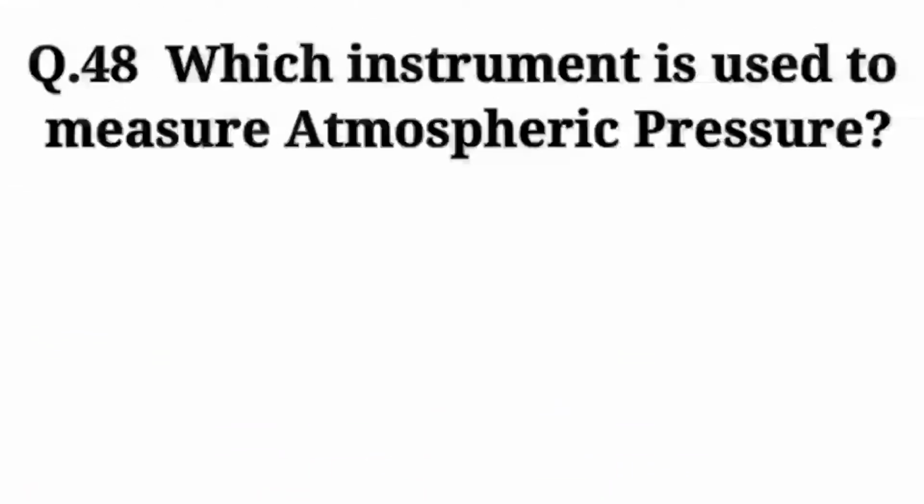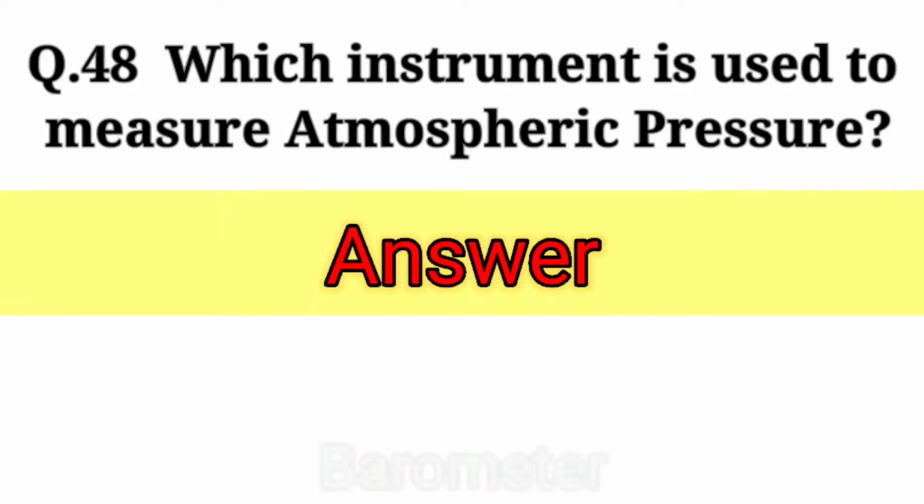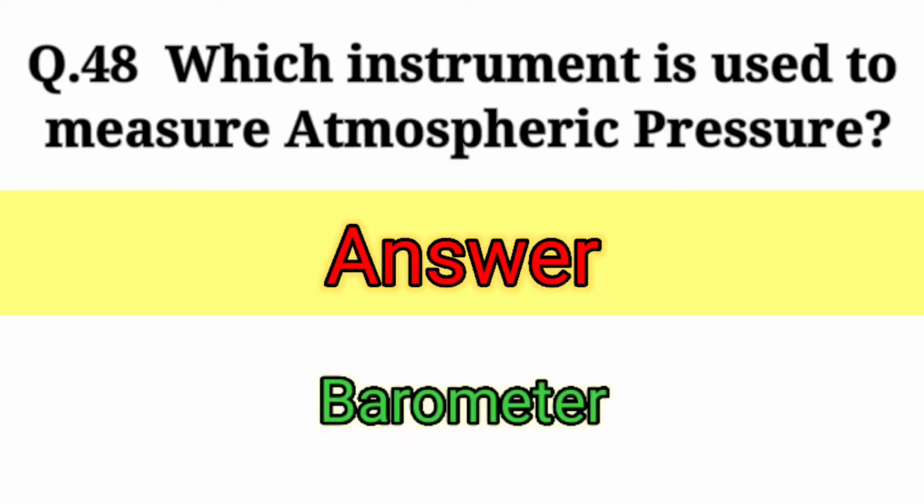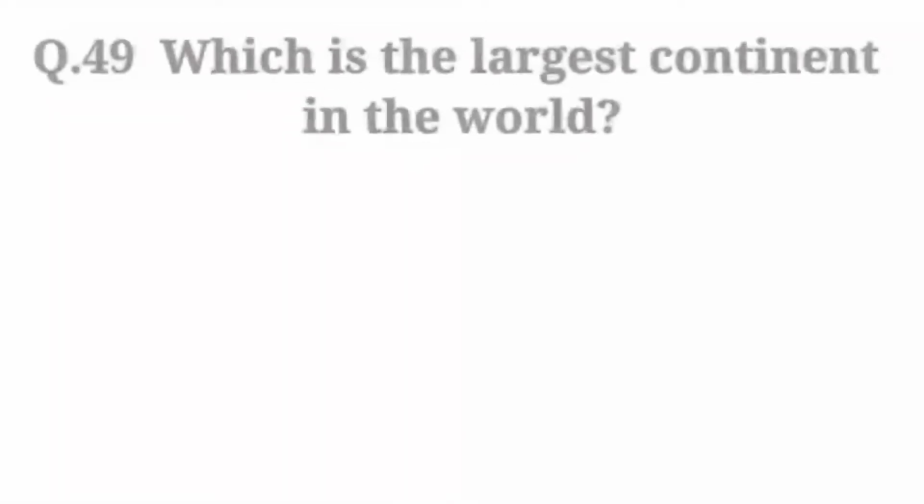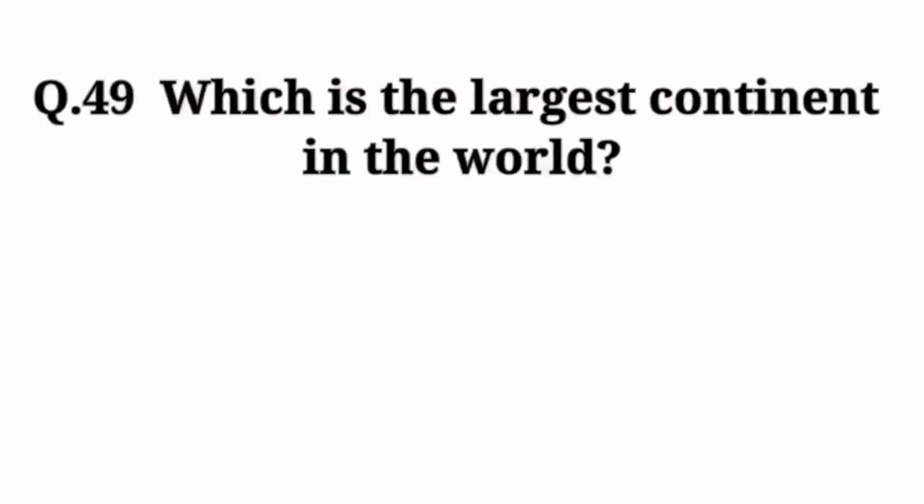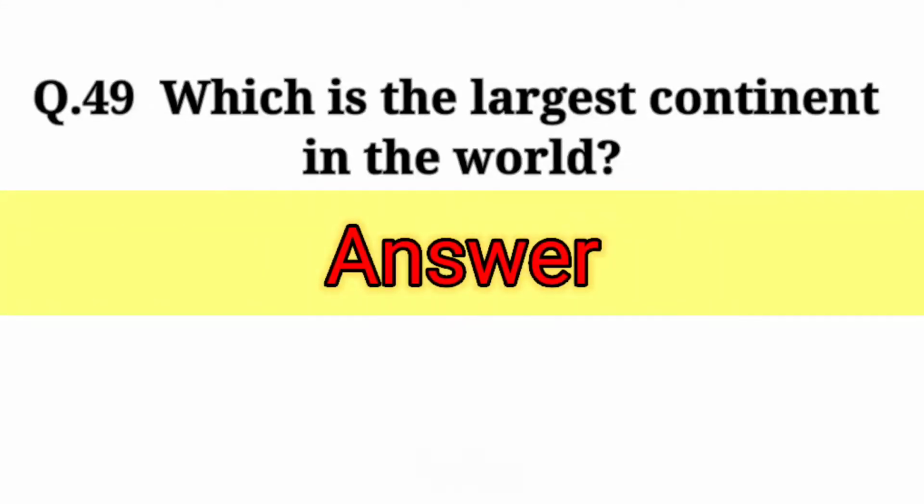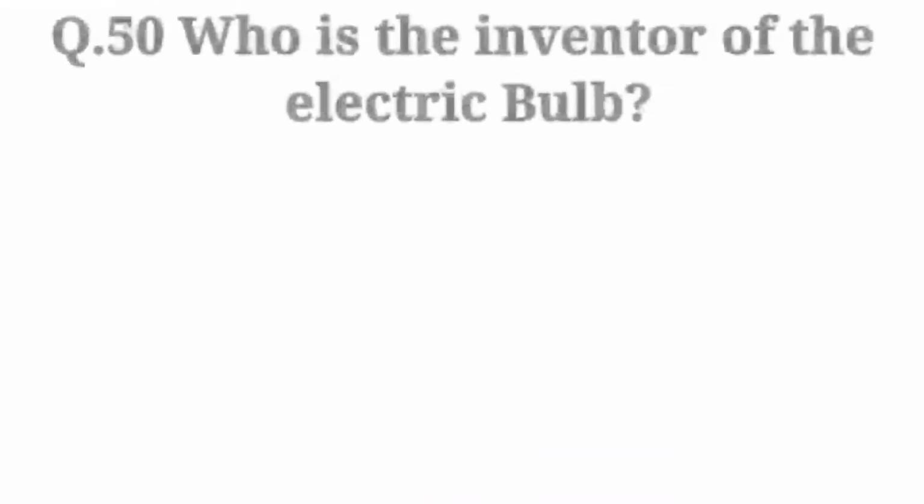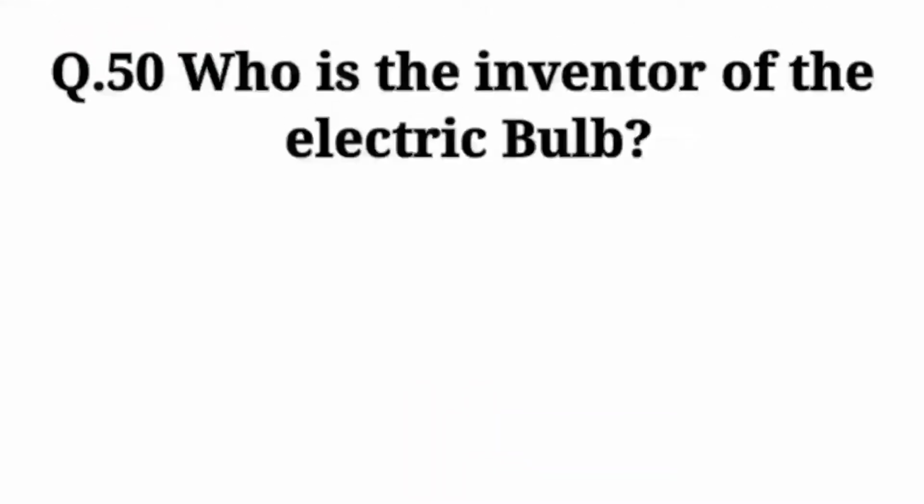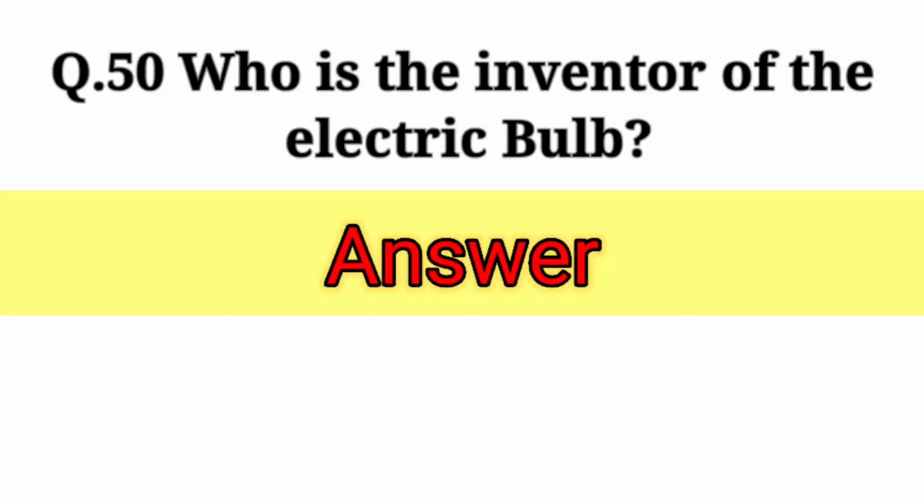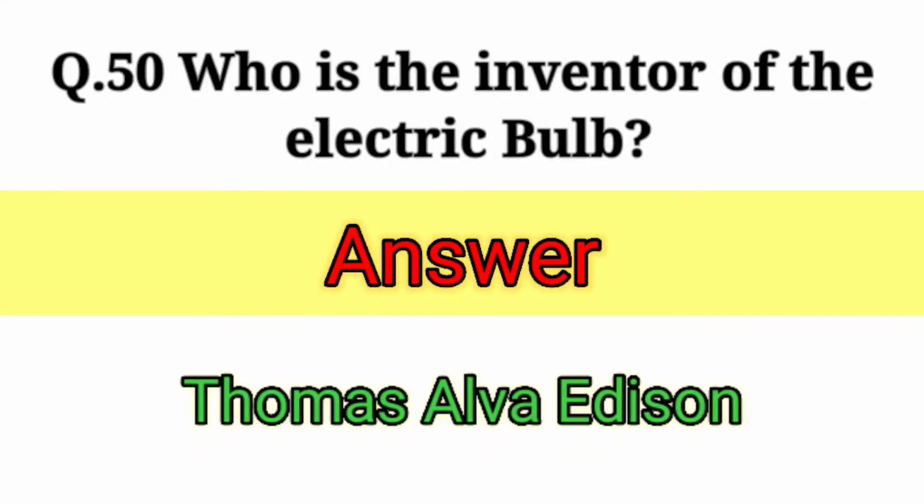Which instrument is used to measure atmospheric pressure? Answer: barometer. Which is the largest continent in the world? Answer: Asia. Who is the inventor of the electric bulb? Answer: Thomas Alva Edison.